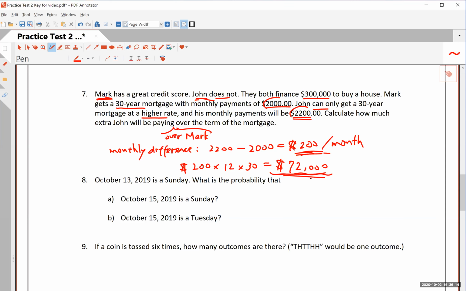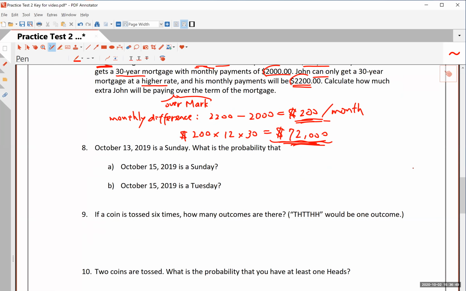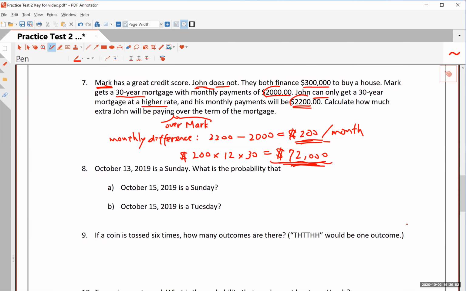Okay, so here's the statement to conclude this part. John is going to end up paying $72,000 over the 30-year period as compared to Mark, who has better credit, right? And only because the credit score is different, John is not qualifying for a good interest rate. And in his lifetime, he will be paying $72,000 more than Mark for the same amount of loan, right? The moral of the story: don't mess up your credit score, okay? Be faithful when you have to make payments for credit cards or rent or whatever now, so that you will not be facing this kind of problem.